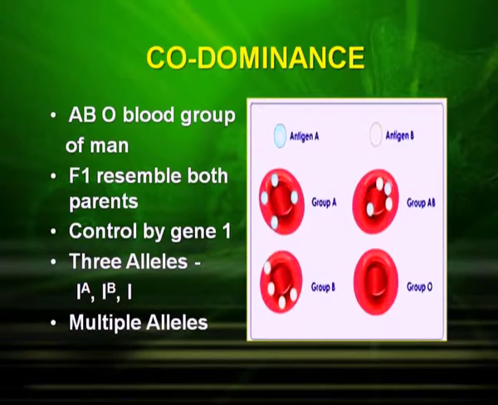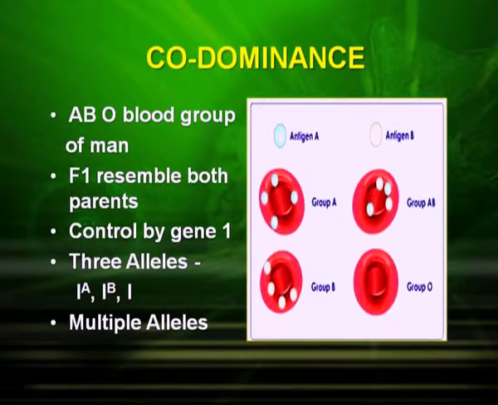Now let us look at another very interesting phenomenon which is called codominance. Initially you have seen that in incomplete dominance, the red color was not completely dominant over the white and we got an intermediate color. But in this particular case, which is a genetic mechanism that operates in the ABO blood group of men, the F1 resembles both parents. That means both have an equal share. They are controlled by a gene of 3 alleles, IA, IB and i. So this character has 3 alleles instead of 2. So it is a case of multiple allelism.